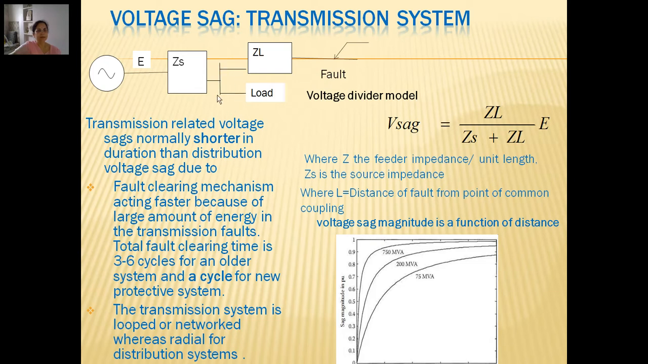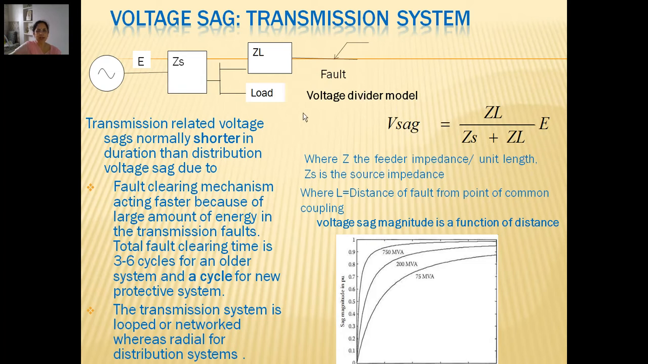We are aware that this location would be called PCC, point of common coupling, and so length will be measured from the point of common coupling to the location of fault. For calculation of voltage sag, we can use this expression: Z into L, where Z is the feeder impedance into distance L, divided by Zs, the source impedance, plus Z into L, which is the total impedance up to PCC from the fault location, multiplied by the input voltage, E.